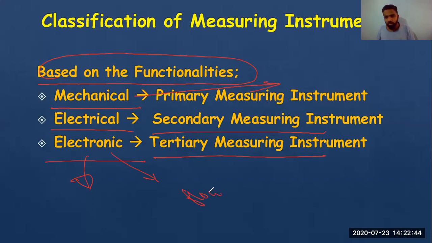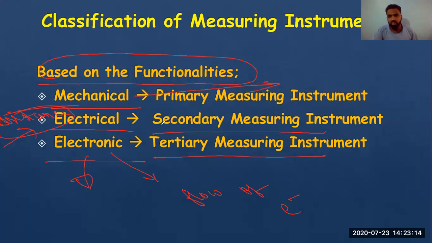And in this, there will be some kind of resistance. Resistance, capacitance, inductance, these systems you will use in electrical. So which one is faster, electronic or electrical? Electronics will be faster. Based on the response time, you are getting the response in less time. Based on that, you will prefer electronic.